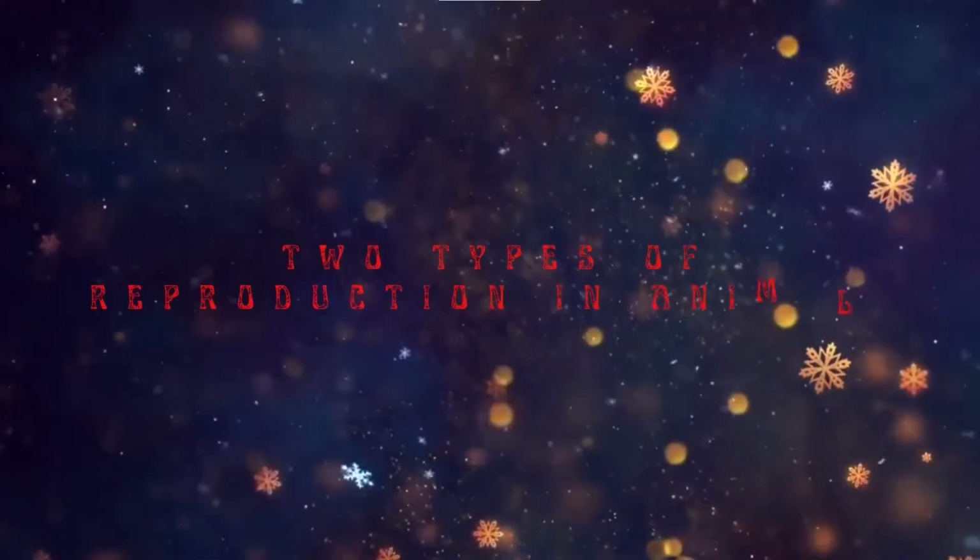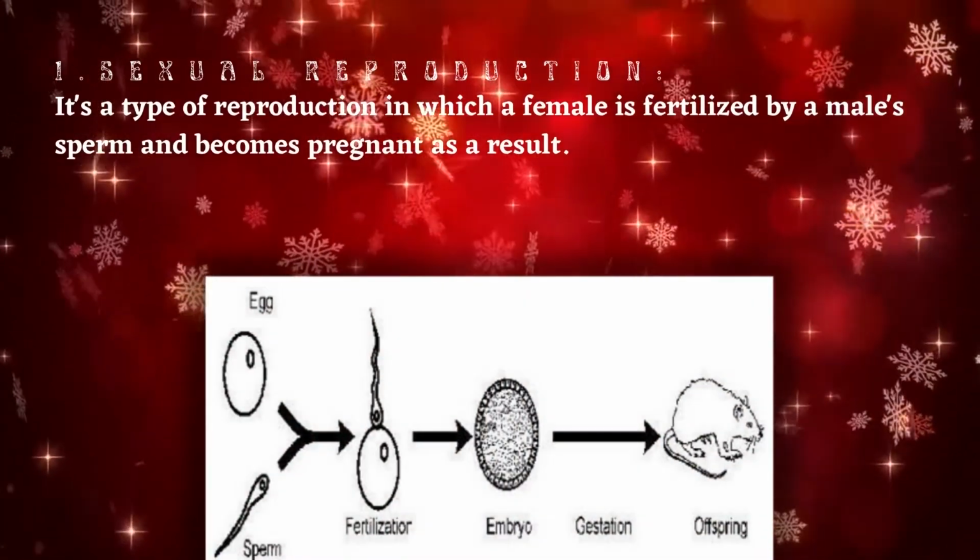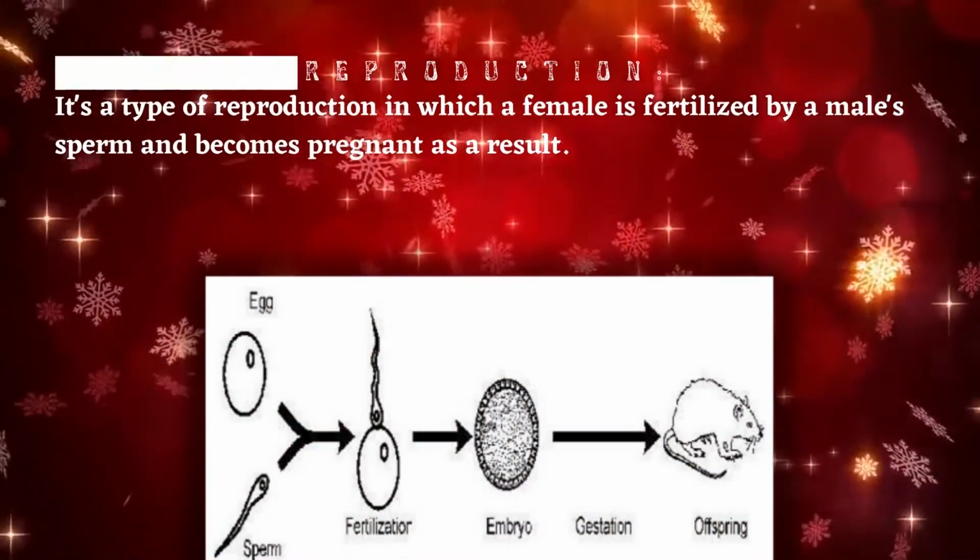Two types of reproduction in animals. It's a type of reproduction in which a female is fertilized by a male's sperm and becomes pregnant as a result.